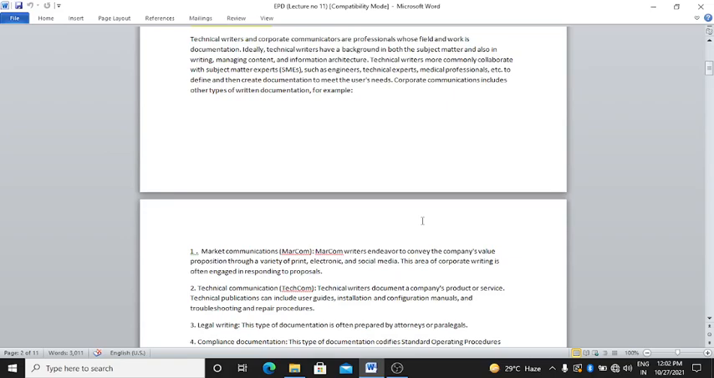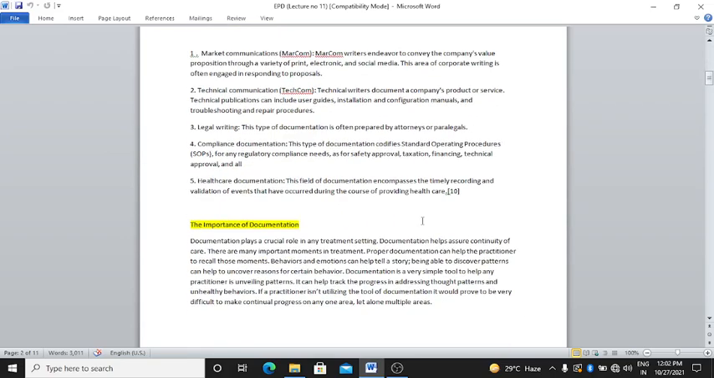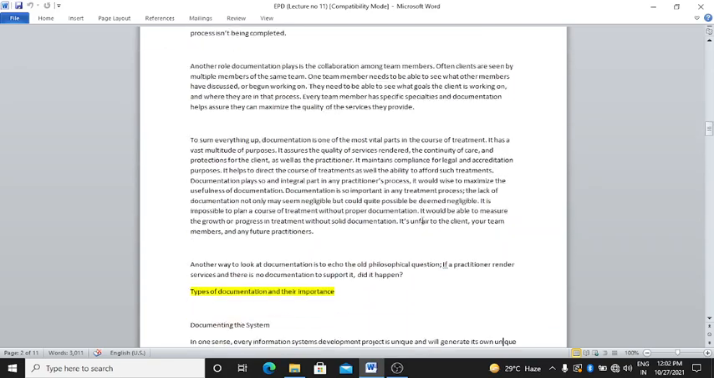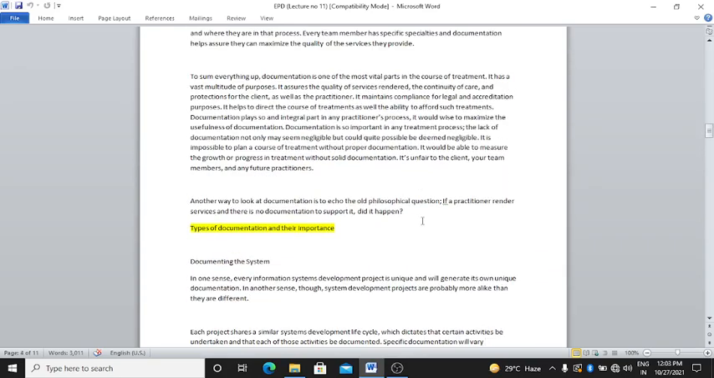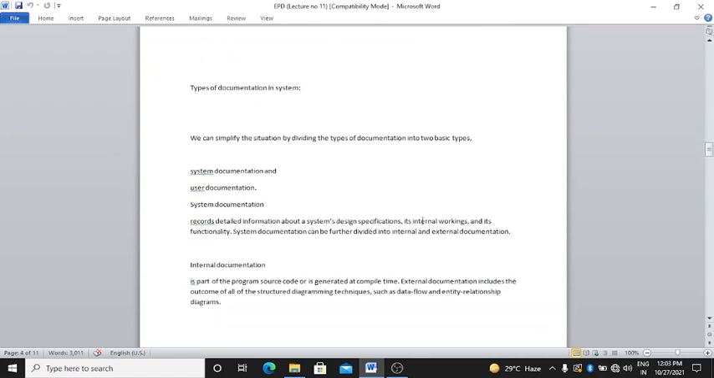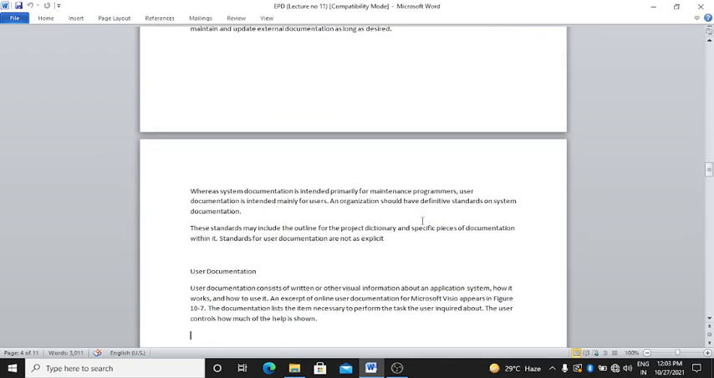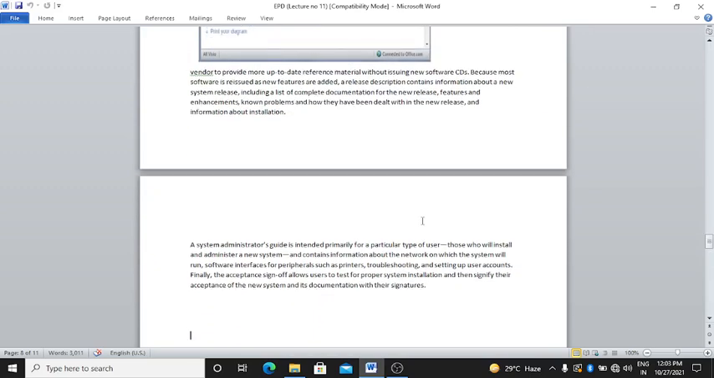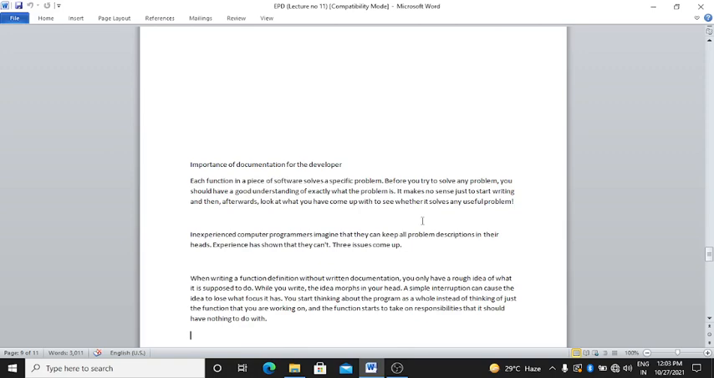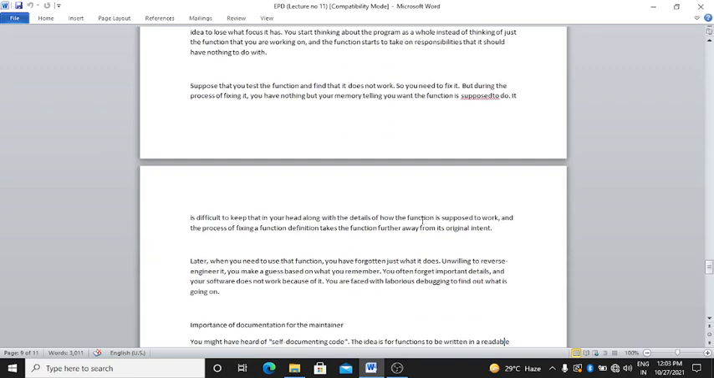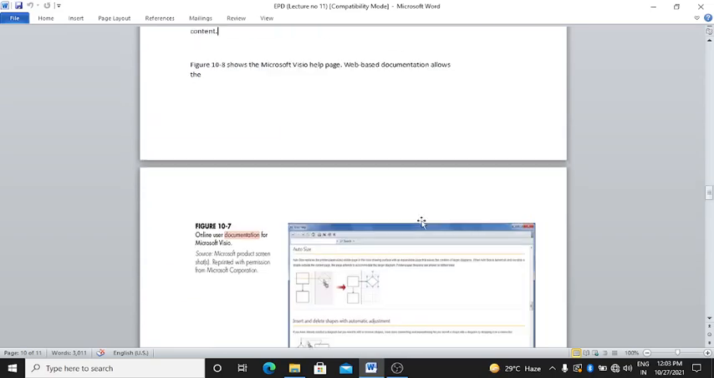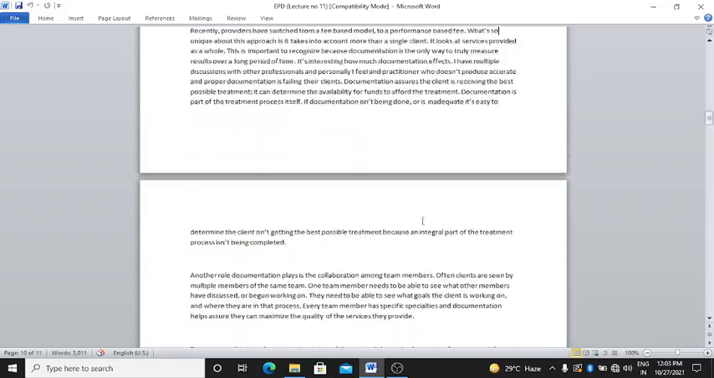Then the importance of documentation. After that we have to study the types of documentation and their importance. After that, what is known as user documentation. After that, software documentation types and the importance of documentation for the developer. These topics we have to cover. Without wasting our time, we will start with today's lecture.